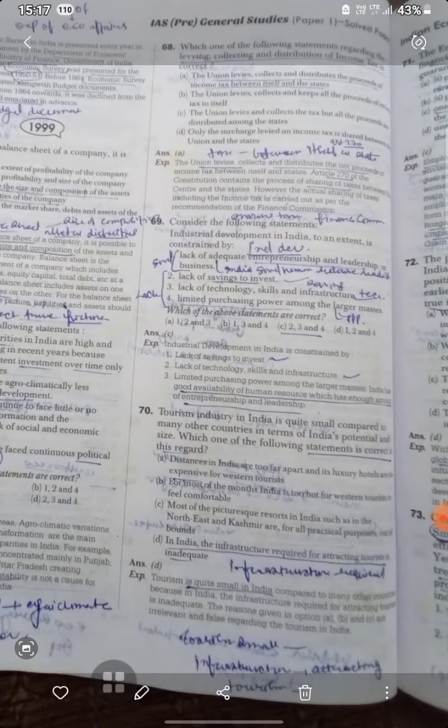Now, the tourism industry in India is quite small compared to many other countries in terms of India's potential and size. Which of the following statements is correct in this regard? So in India, the infrastructure required for attracting tourism is inadequate. Tourism is quite small in India compared to many countries because the infrastructure required is inadequate.